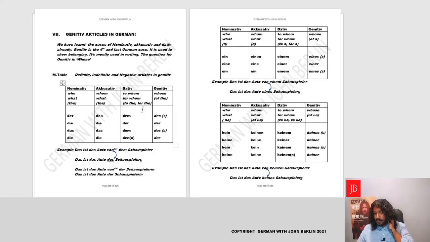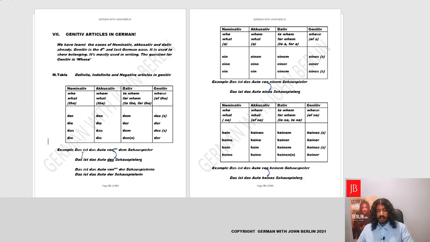Now, the fourth column, which we'll be doing right now, is genitive, in which the question is whose and the articles are des, der, der. Very easy to remember like that, des, der, and there is an extra s with des. That means there is an extra s for masculine and neutrum. Okay, let's see how to use these.